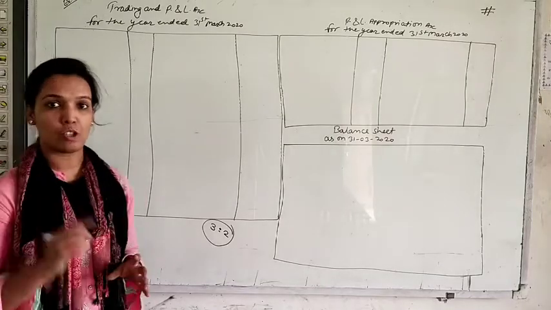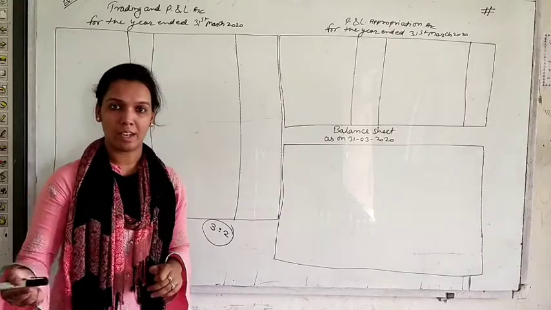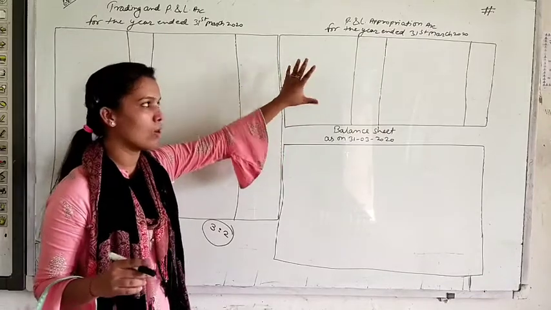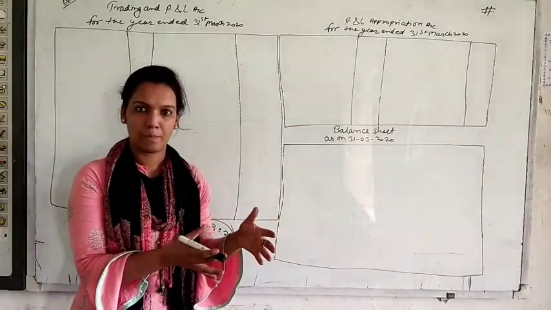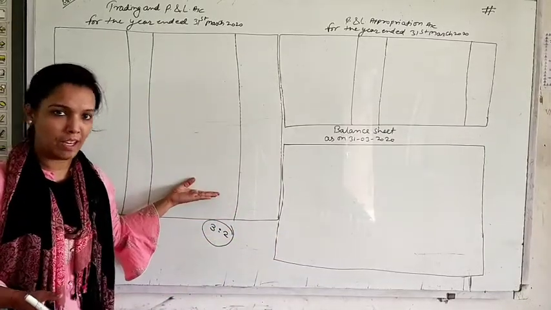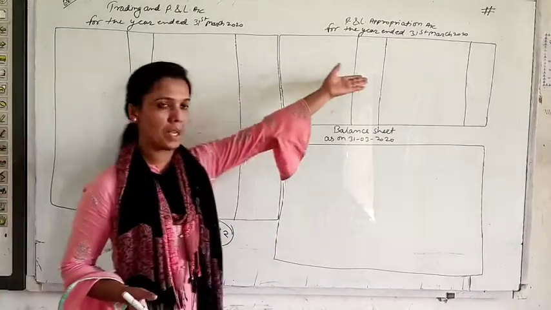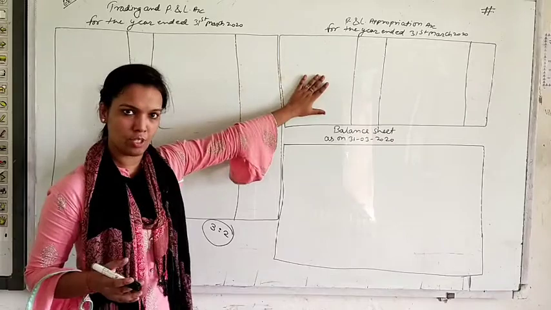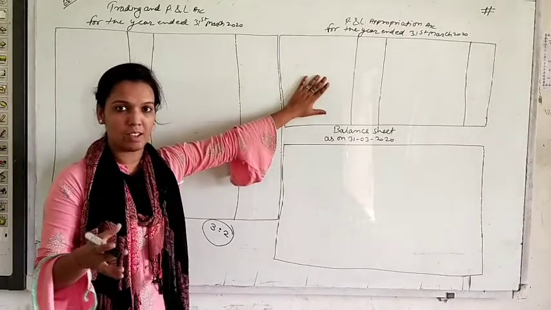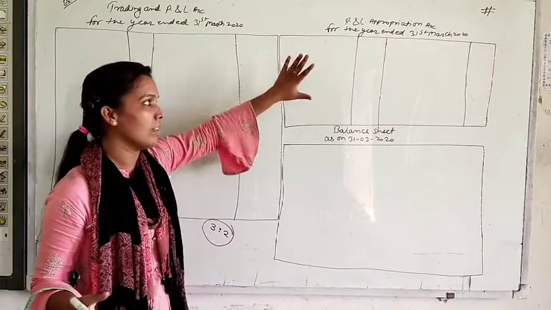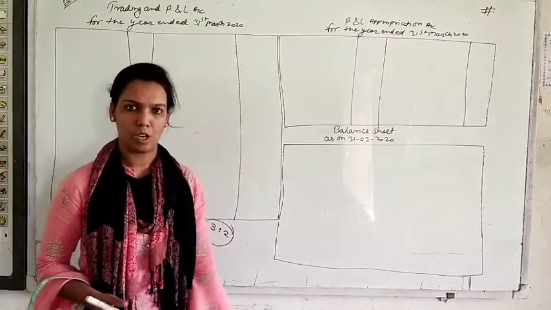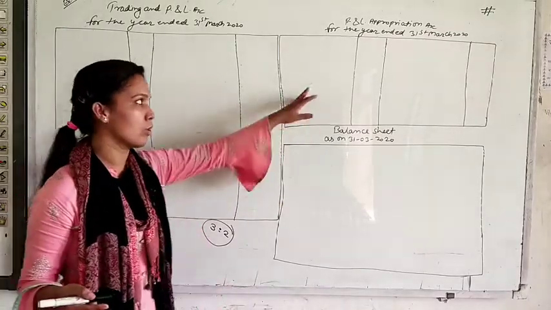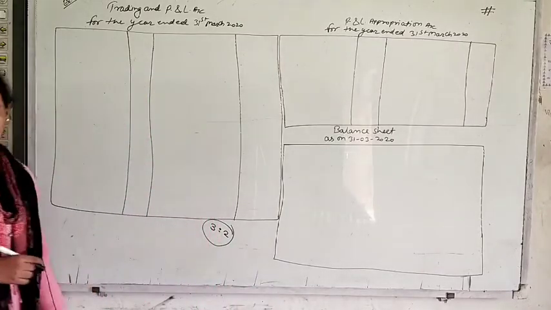Bharti is your partner and Bharti is entitled to salary. You will give salary to Bharti, and that will be treated in P&L appropriation account, because this account is prepared separately only for partners. After getting net profit from P&L account, you will transfer that net profit to P&L appropriation account, and from that profit you will give salary, commission, and interest on capital to the partners. So whatever expenses are related to partners will be treated in P&L appropriation account. So salary of Bharti and interest on capital to the partners will also be treated in this account. Okay, so let's start with the first adjustment.